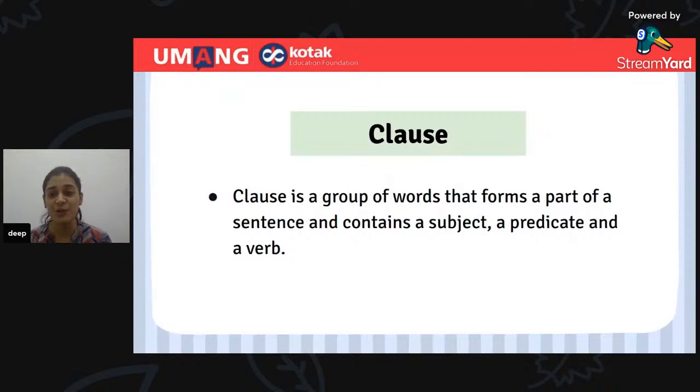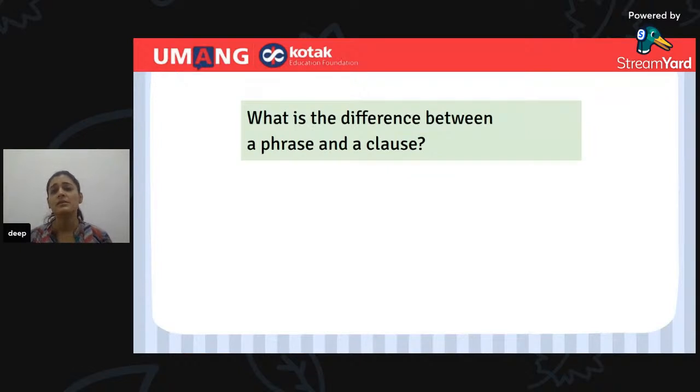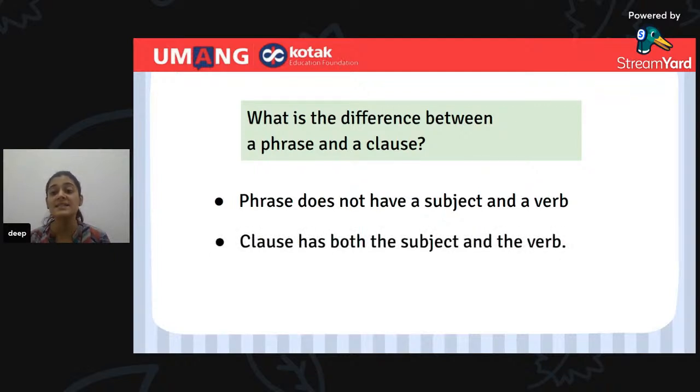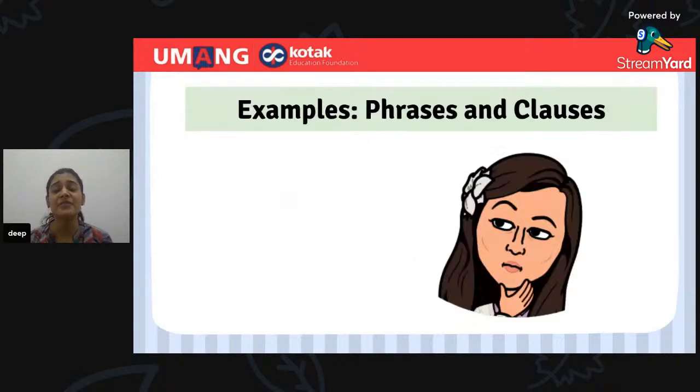A clause is a group of words that forms a part of a sentence and contains a subject, a predicate, and a verb. Now, what is the difference between a phrase and a clause? Usually we get confused between a phrase and a clause. So let me clear that doubt for you all. A phrase does not have a subject and a verb, but a clause has both the subject and the verb. So let us look at a few examples of phrases and clauses.